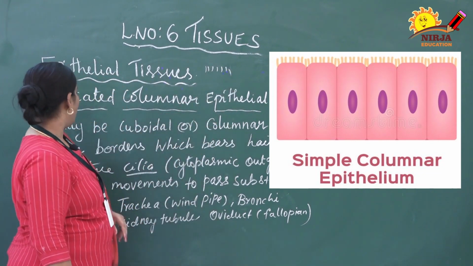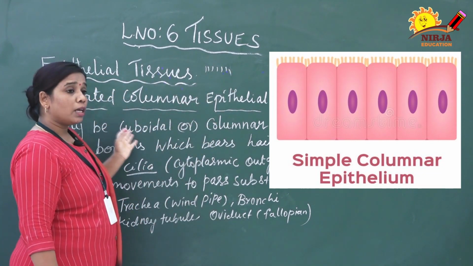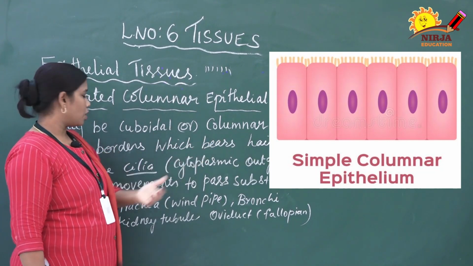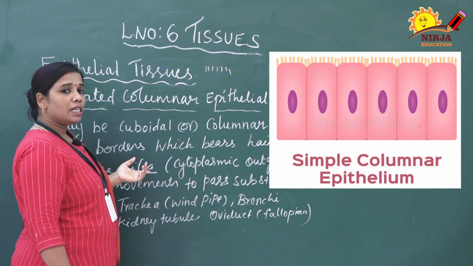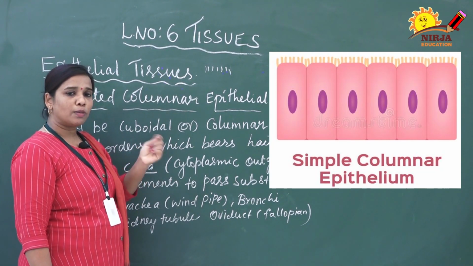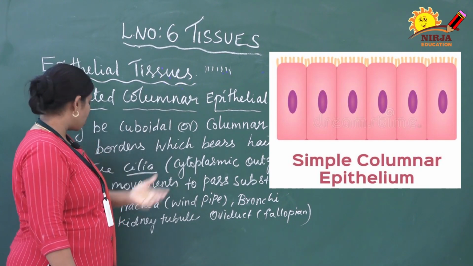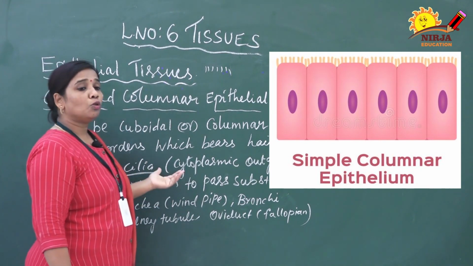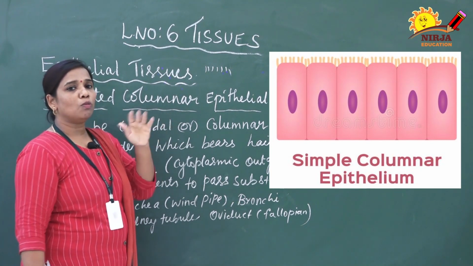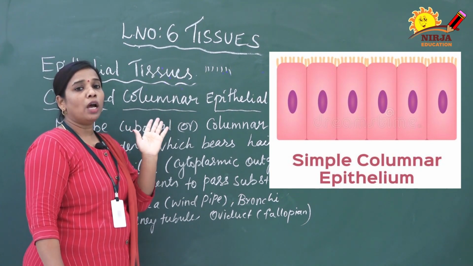You just look at the picture. It may be cuboidal or columnar in shape, with free borders which bear the hair-like structures that are called cilia. Cilia is a cytoplasmic projection. From the cytoplasm inside the cell, the hair-like structures are projected out. It gives the movement to pass the substances. It moves with a rhythmic beating movement. It is a propulsion it has to do in one direction.